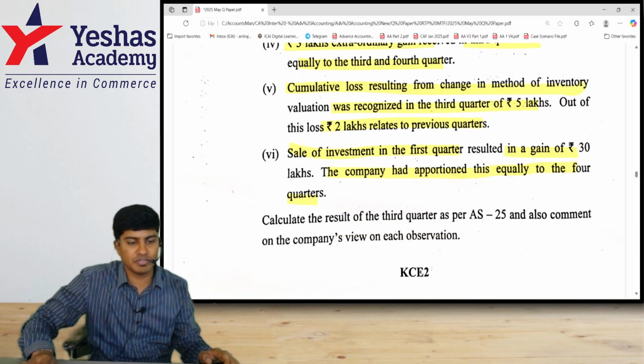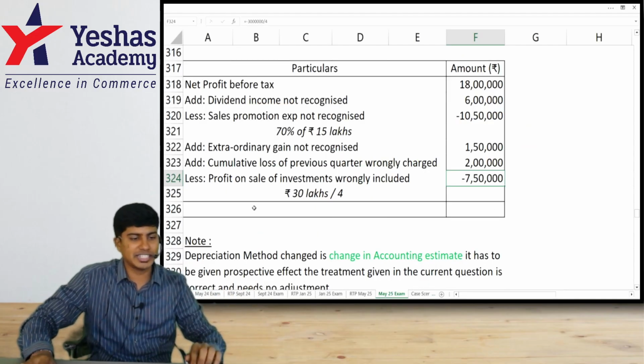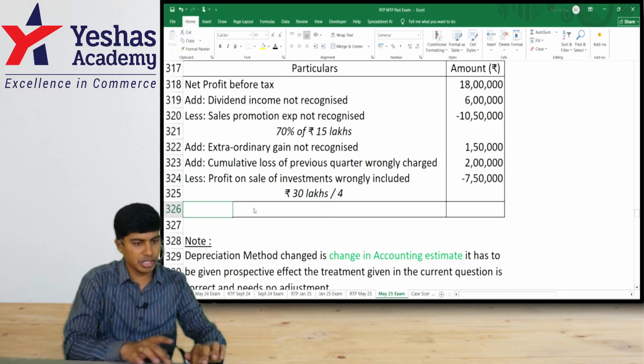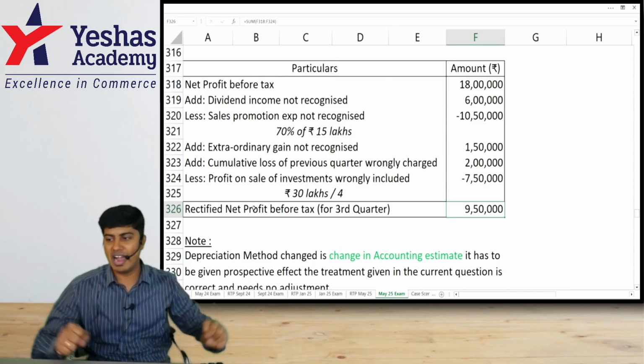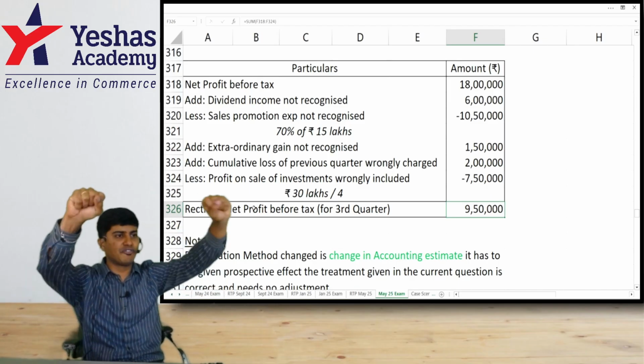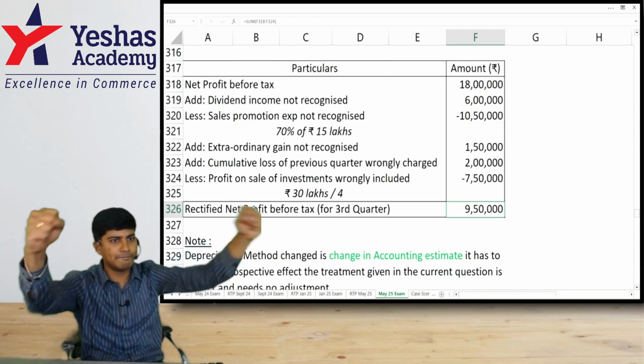Calculate the result of the third quarter as per AS25. Also comment on the company's view on each observation. We've told it. You can write a statement. Let me know how much it is. Rectified net profit before tax: 9 lakh 50. This, my friends, is the answer for question 3B on AS25. Got it?